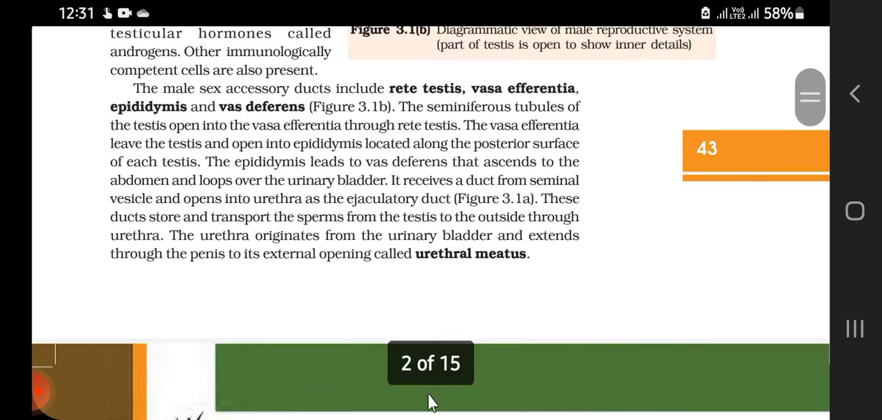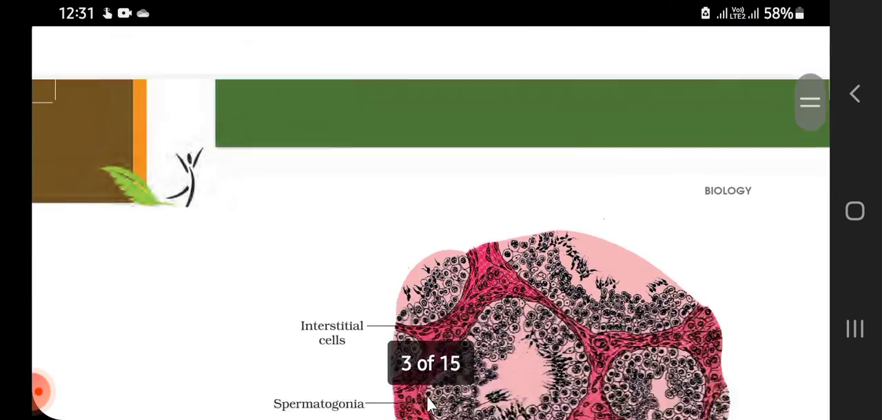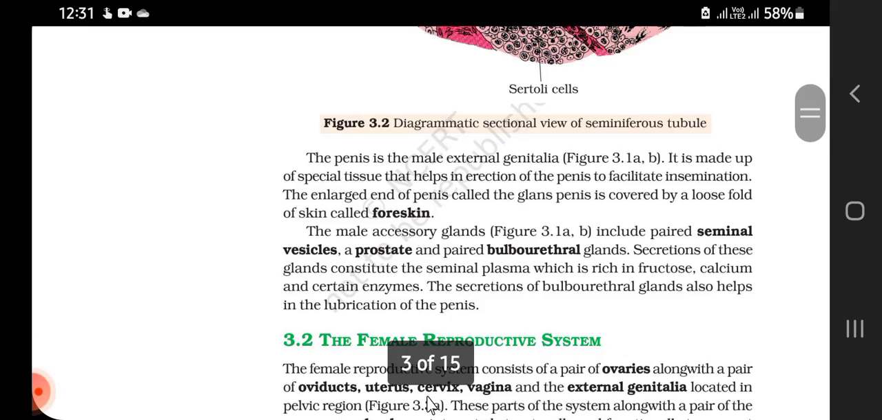So this was all about the male reproductive system. No, one part is left, so let us read this also. The penis is the male external genitalia. It is made up of special tissue that helps in erection of the penis to facilitate insemination.